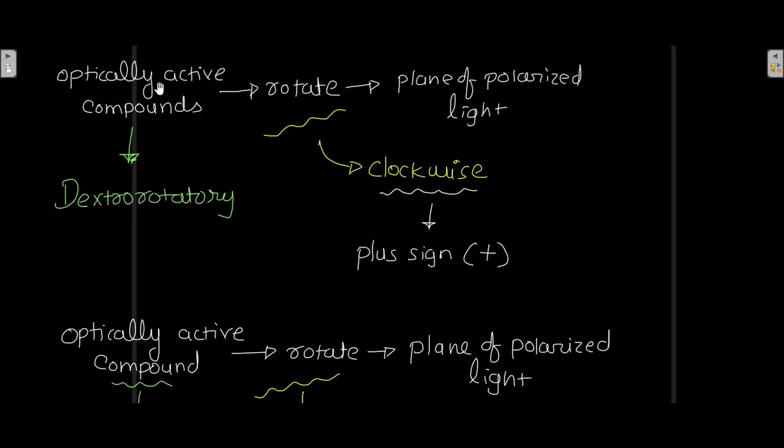Now, if optically active compounds rotate the plane of polarized light in a clockwise direction, then those optically active compounds are known as dextrorotatory, and that rotation in clockwise direction is designated by a plus sign. So dextrorotatory compounds are those optically active compounds that rotate the plane of polarized light in a clockwise direction.